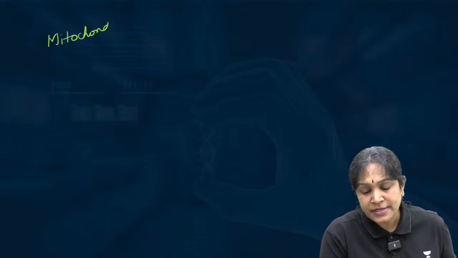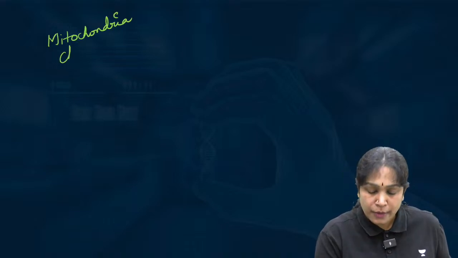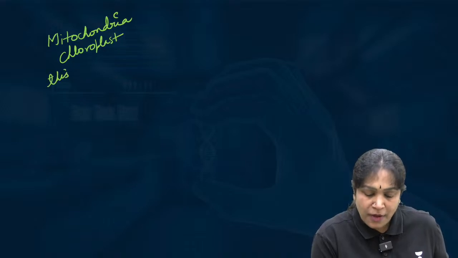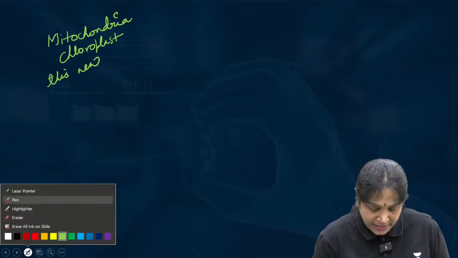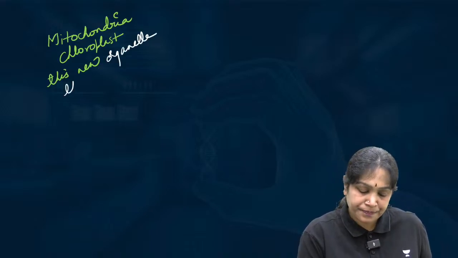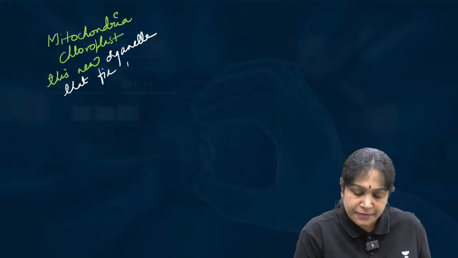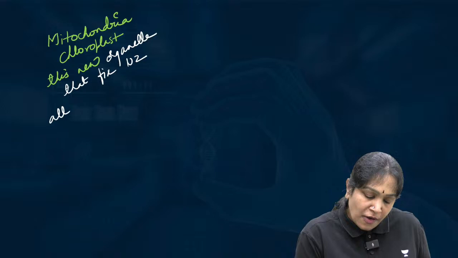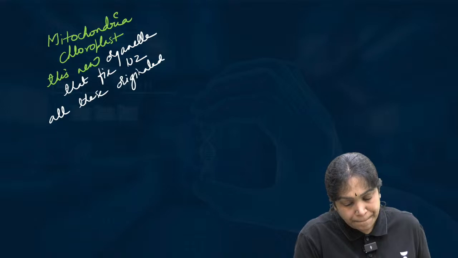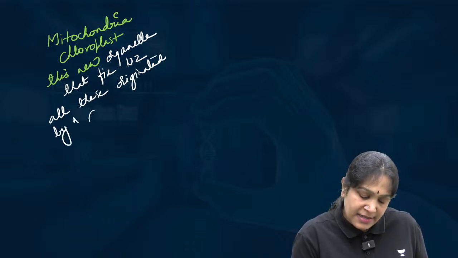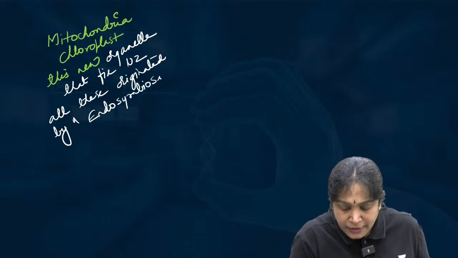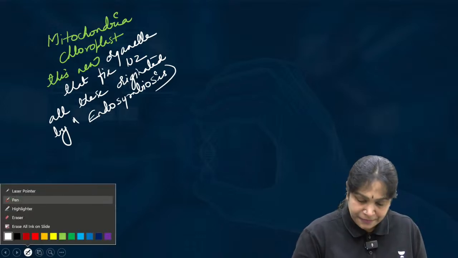You can note down the points: mitochondria, chloroplast, and this new organelle, there is no name for it, that fixes the nitrogen. All these originated by the same mechanism, endosymbiosis. Is it clear?